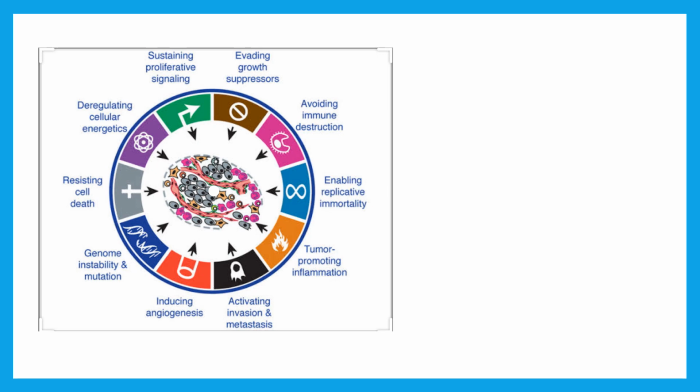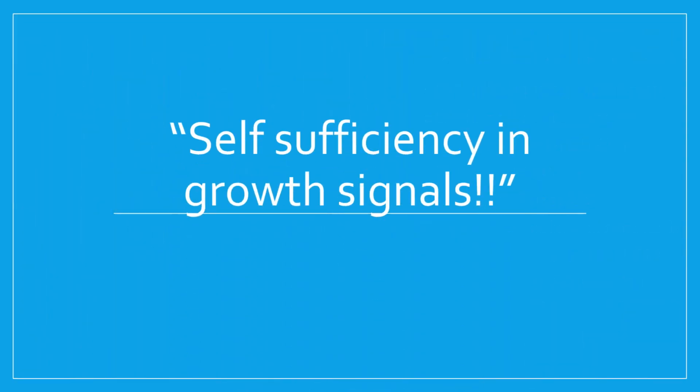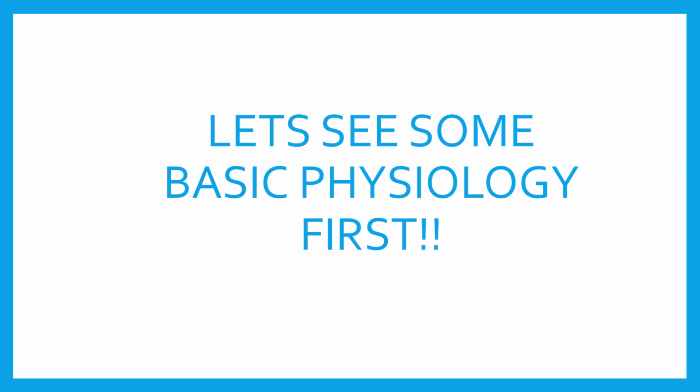The 8 hallmarks of cancer are depicted in this picture. The first being the self-sufficiency in growth signals, evading growth suppressors, altered cellular metabolism, evasion of apoptosis, inducing angiogenesis, activating invasion and metastasis, enabling replicative immortality, and avoiding immune destruction. So today we'll be talking about the first hallmark of cancer, self-sufficiency in growth signal. Let's see some basic physiology first.